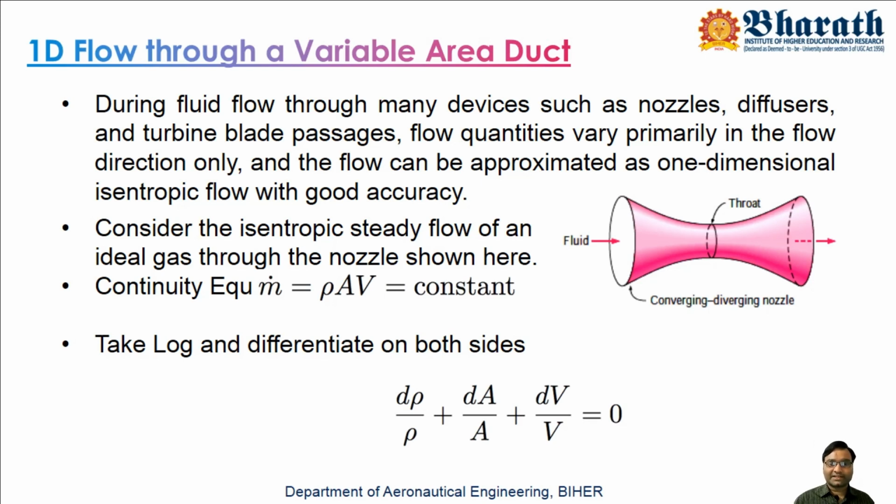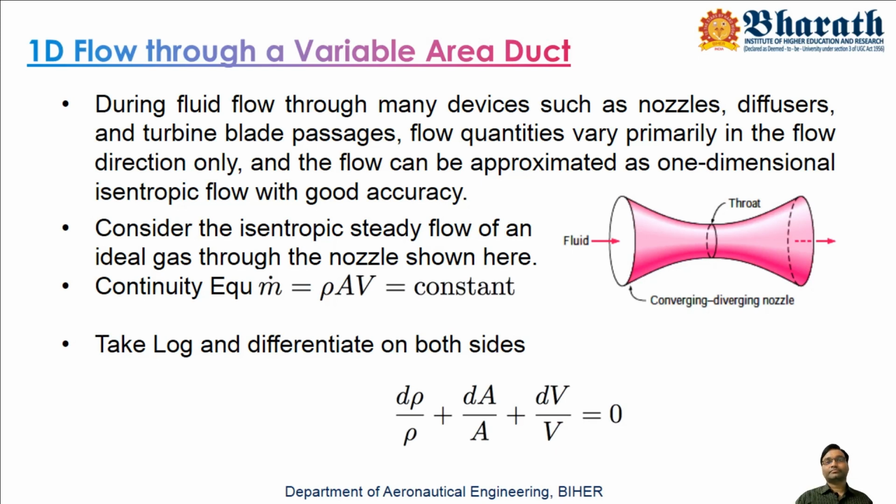So if you say that this is a continuous flow which is satisfying the continuity equation, then m dot in should be equal to m dot out. That means m dot is constant. Okay, so m dot can be written as rho A V: density times the cross-sectional area through which the flow is happening, times the velocity present at that corresponding location.